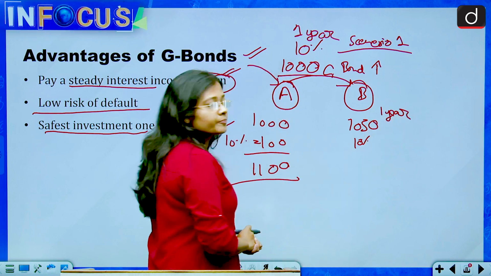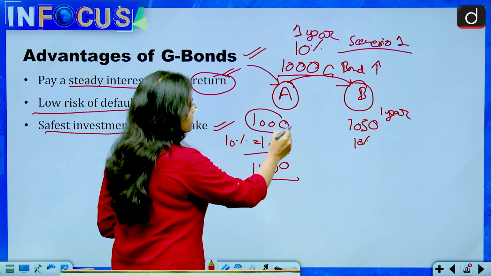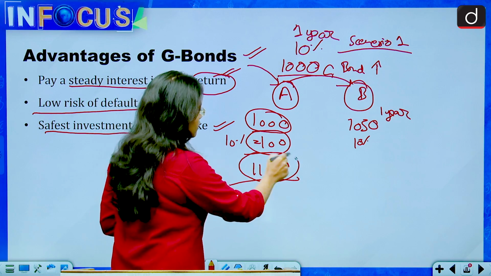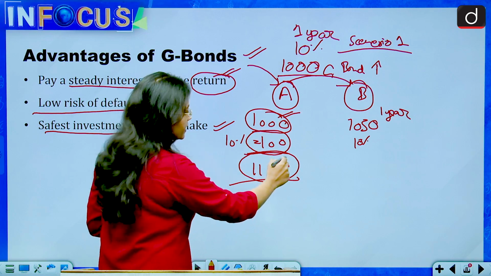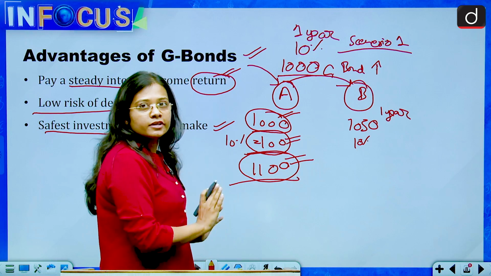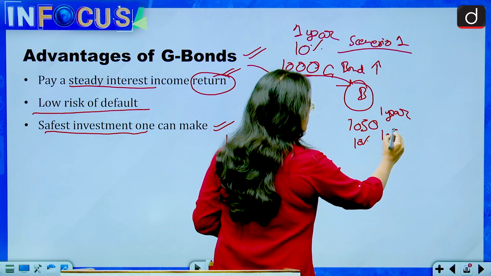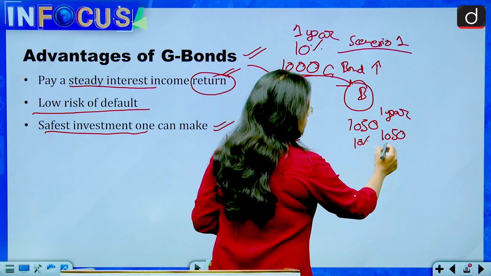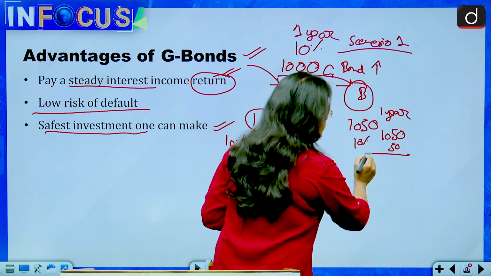So what will happen? Now for 1000 rupees at 10% interest, A was getting 1100 rupees. By investing 1000 rupees, A was getting 1100 rupees. A profit of 100 rupees A was getting. On the same lines, what will B get? B has bought the bond for 1050 rupees. So the profit that B will make in the end will be 50 rupees.